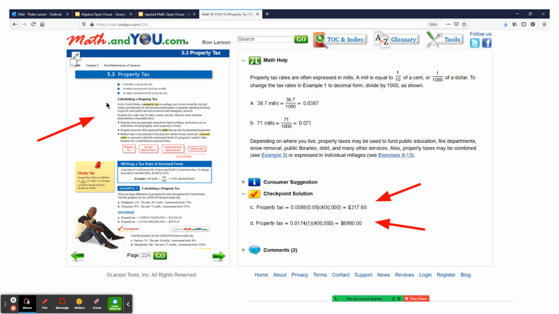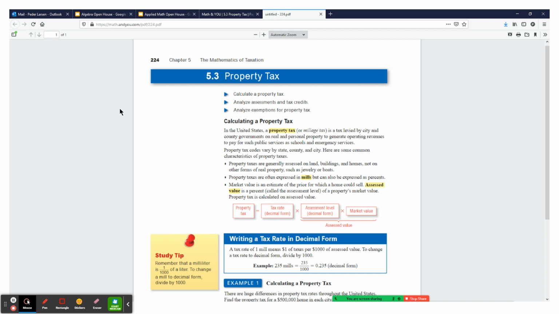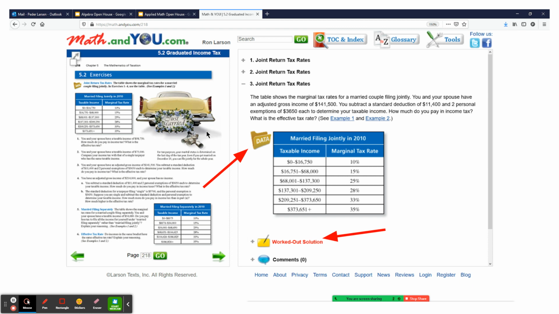Now also, if you want to see this page a little bit better, just click anywhere on the page and you'll get a bigger version of the page. And with the zoom, you can zoom in even further. This is a page of homework that we did about a week ago.